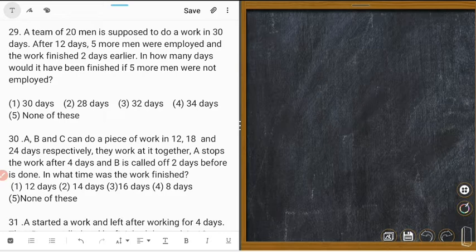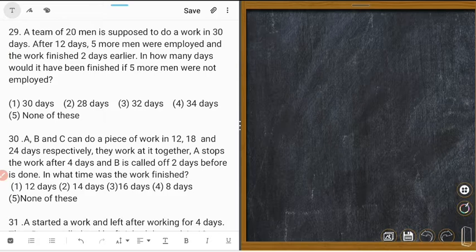A team of 20 men is supposed to do a work in 30 days. After 12 days, they started working. After 12 days, 5 more men were employed. After how many days? 12 days. How many people were engaged? 5. Yes, 5 employed. And the work finished 2 days earlier.